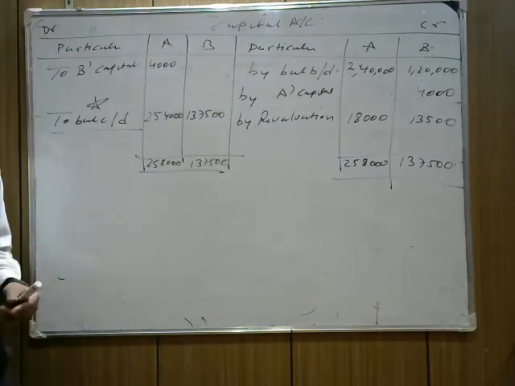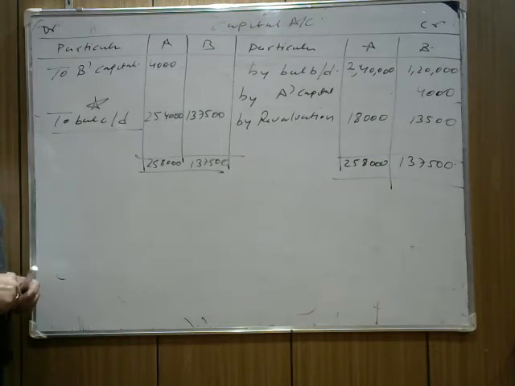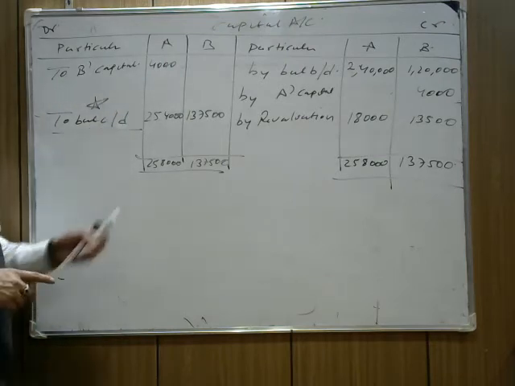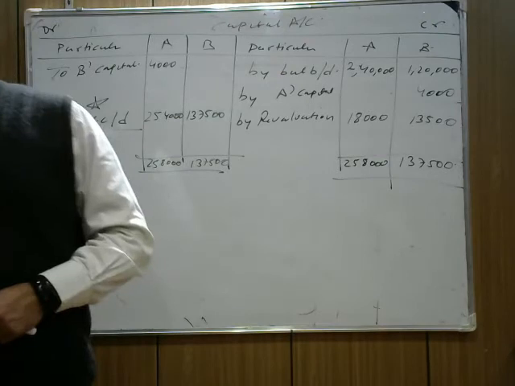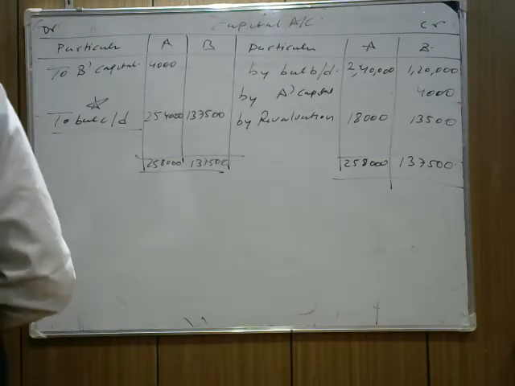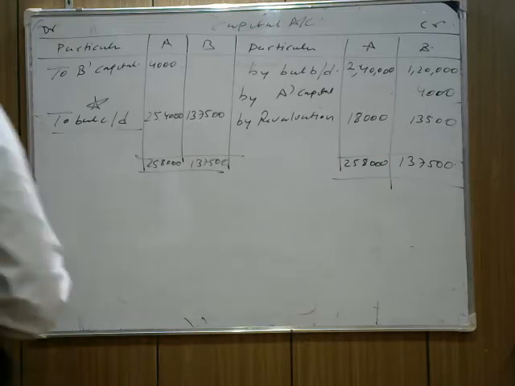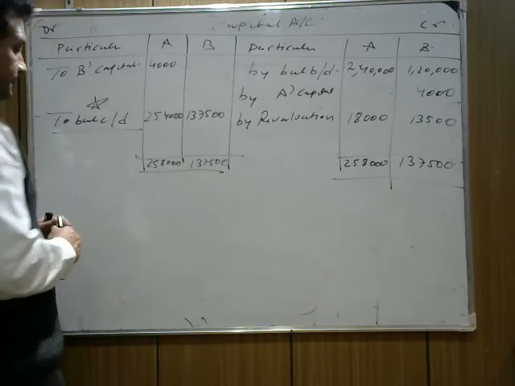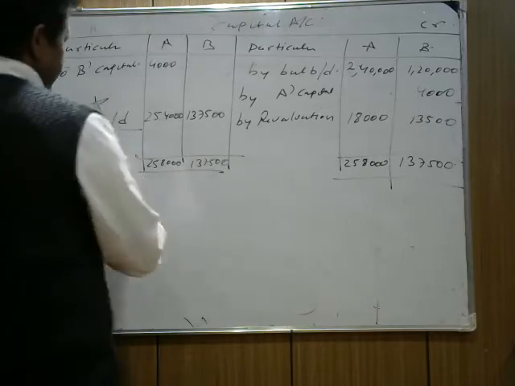Now capital account is a statement. It can be prepared at the end of the year only. So no need to write the date over here, but understand that. Now should I rub it, or can we make the balance sheet here only, so that you are able to understand how we make the balance sheet? I try to make the balance sheet here only. So I need to rub this.